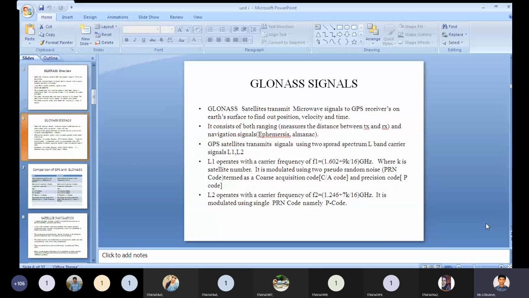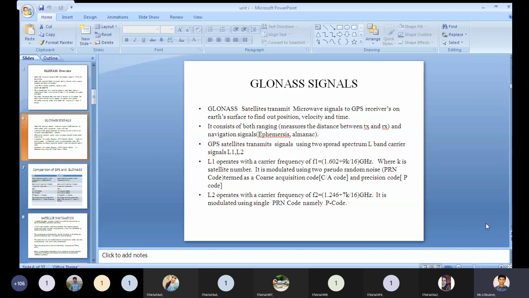GPS satellites transmit signals using two spectrum L-band carrier signals, with two carrier frequencies, F1 and F2.